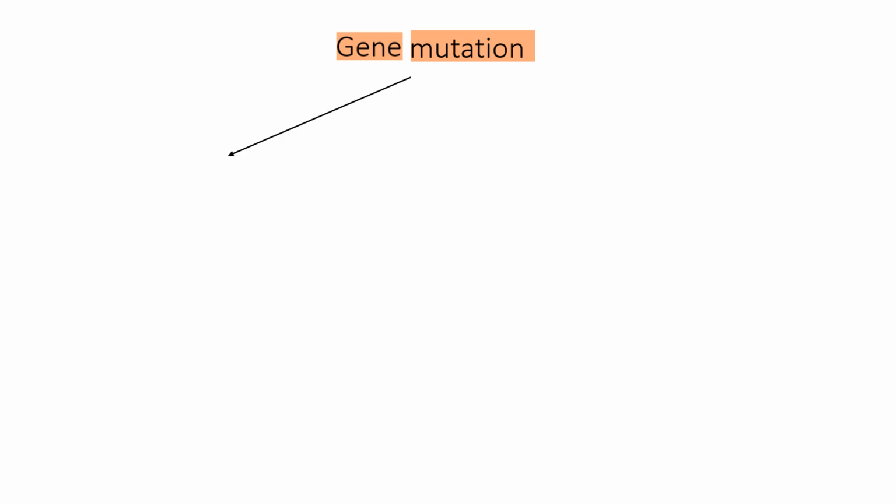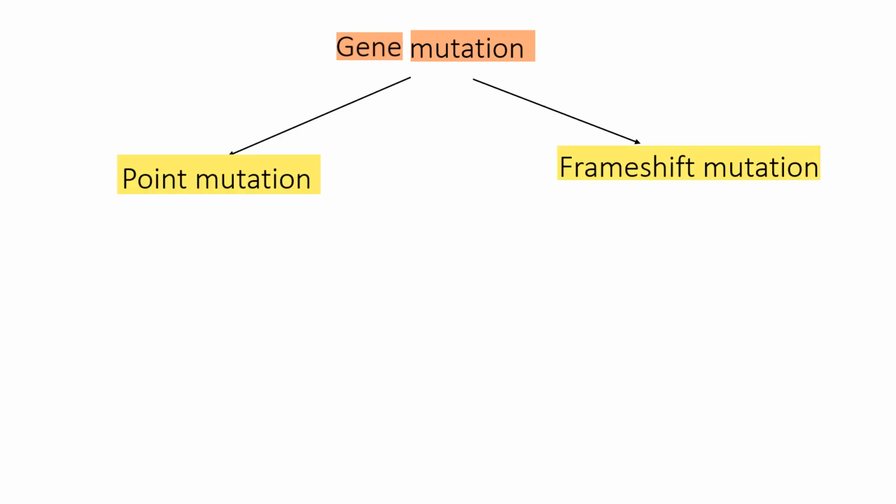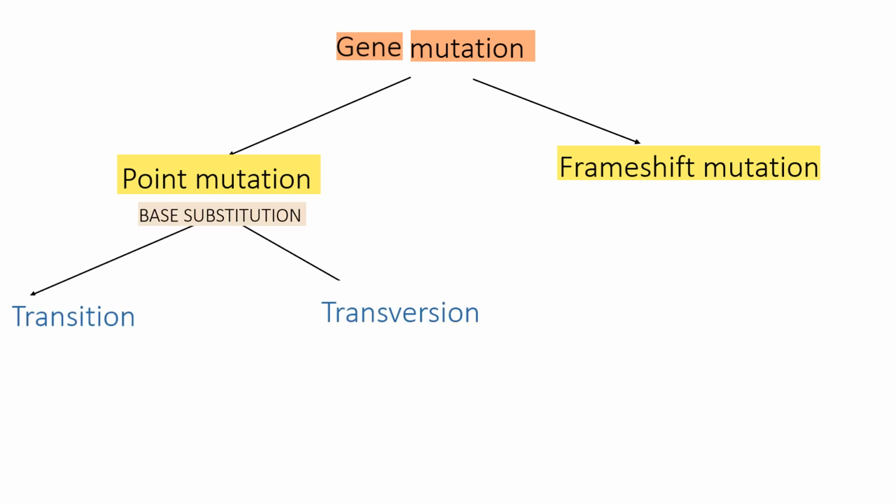Mutations are of two types: point mutation and frameshift mutation. Point mutation deals with base substitution, which can be of two types: transition and transversion. Frameshift mutation is related to addition or deletion of a base.